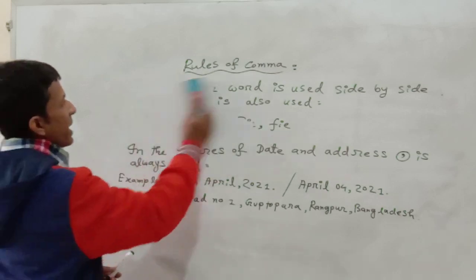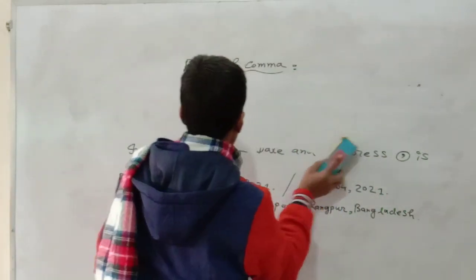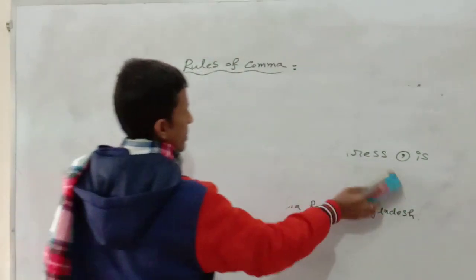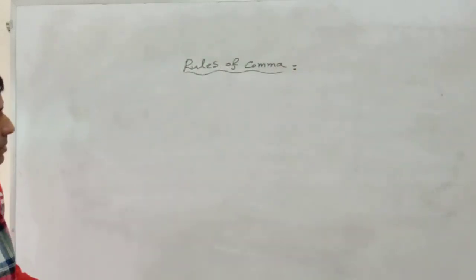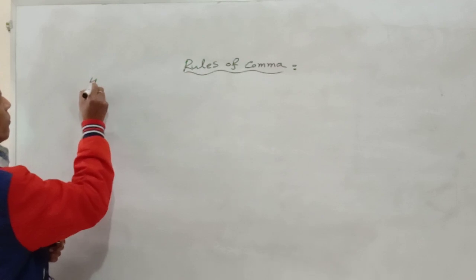Now I am going to explain rule number 4. Rule 4.